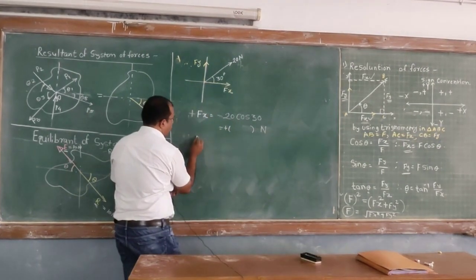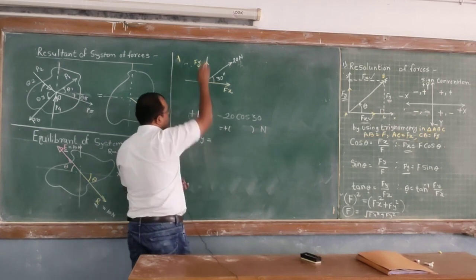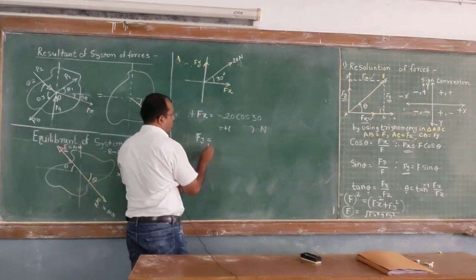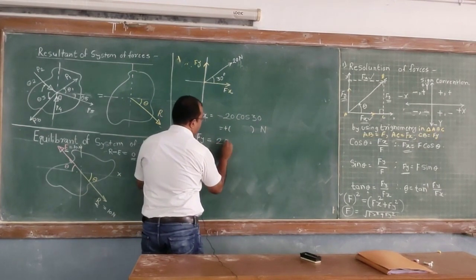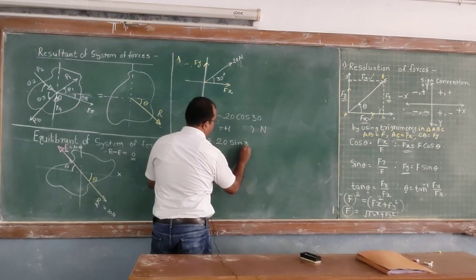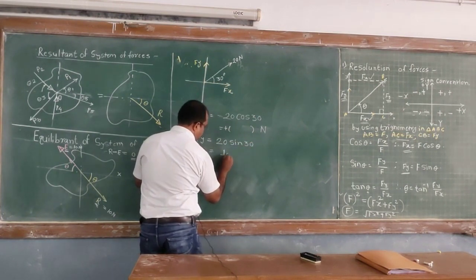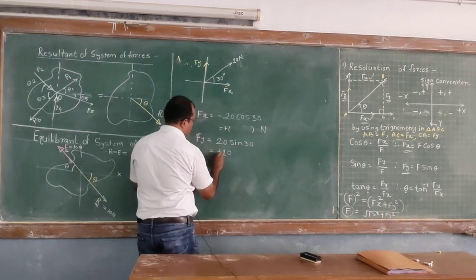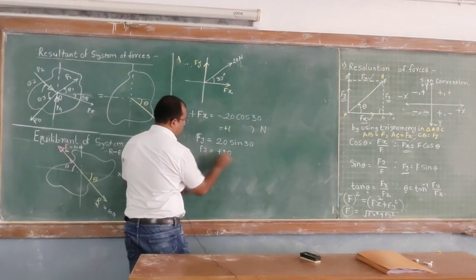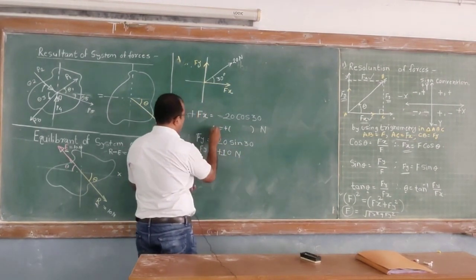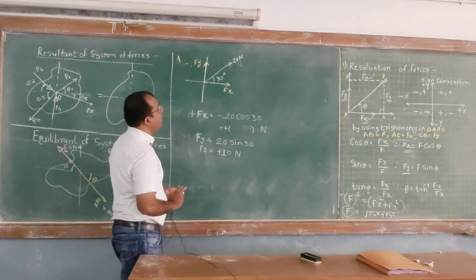Let's say again we have to resolve the force in the y direction. So what is f of y? f of y is F sin theta. F is 20 and theta is 30 degrees. I think all of you know that sin 30 is 0.5, so it becomes 10, and it is positive because it is going in the upward direction. So f of y is positive 10 Newton. These are its two components, so f of x and f of y we have been able to find.